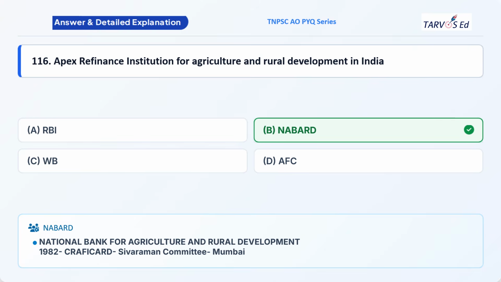The explanation: we know the full form of NABARD, and it was established on July 12, 1982 under the CRAFICARD Committee to review arrangements for institutional credit for agriculture and rural development. The committee was headed by Sivaraman, and the headquarters of NABARD is in Mumbai. These are the important points to remember.